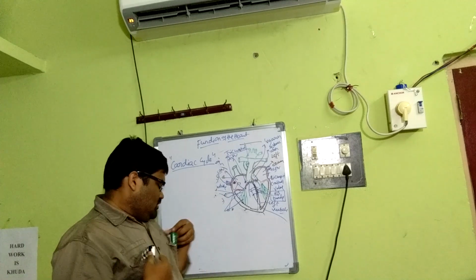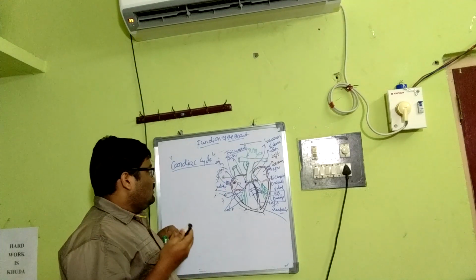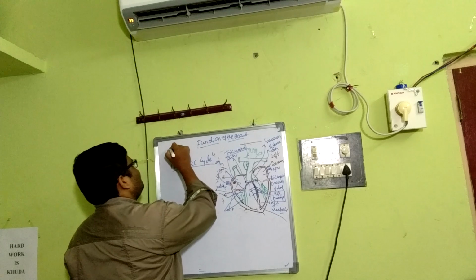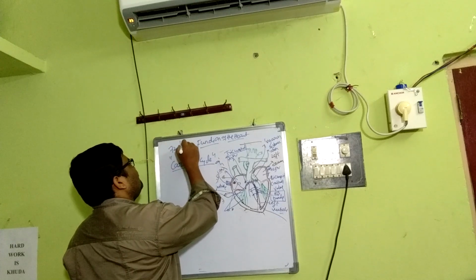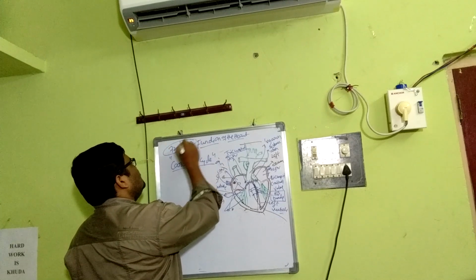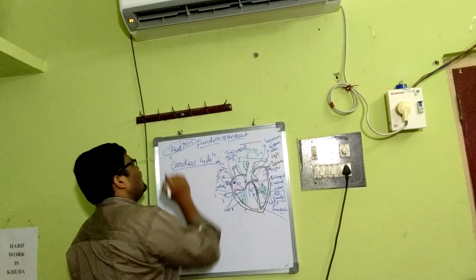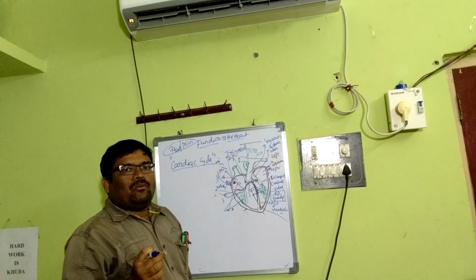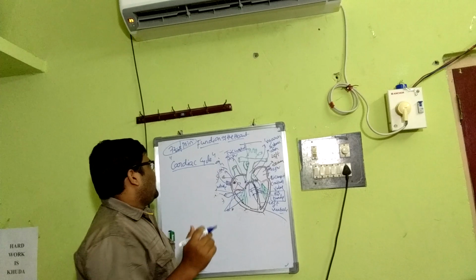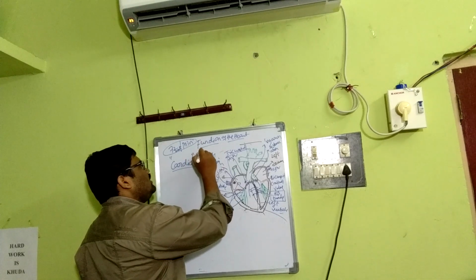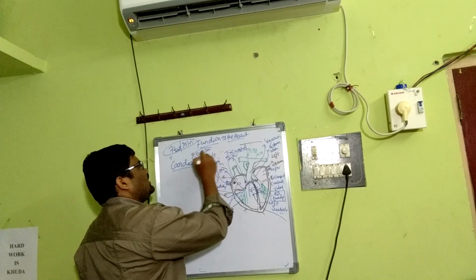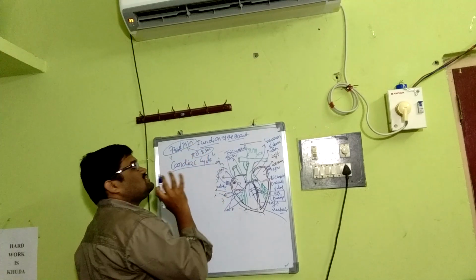We know that on average, in a healthy human being, the heart beats around 72 times per minute. 72 beats. That means 0.8 second for one cardiac cycle. One cardiac cycle accounts for 0.8 second. So per minute, 72 beats.